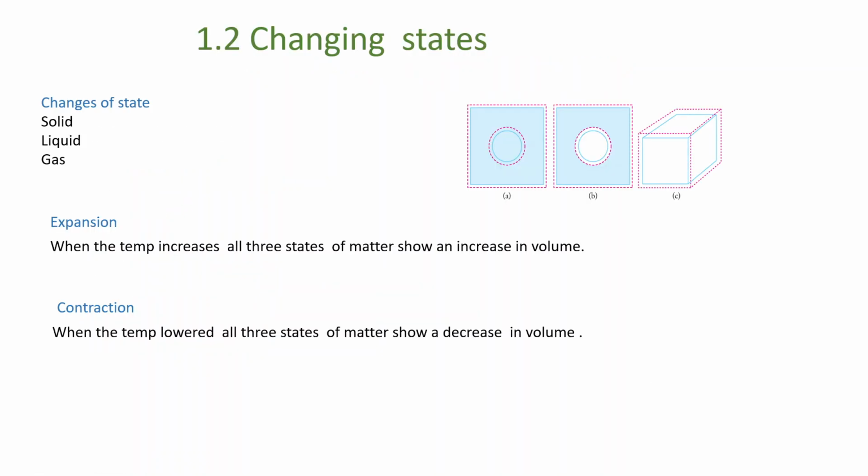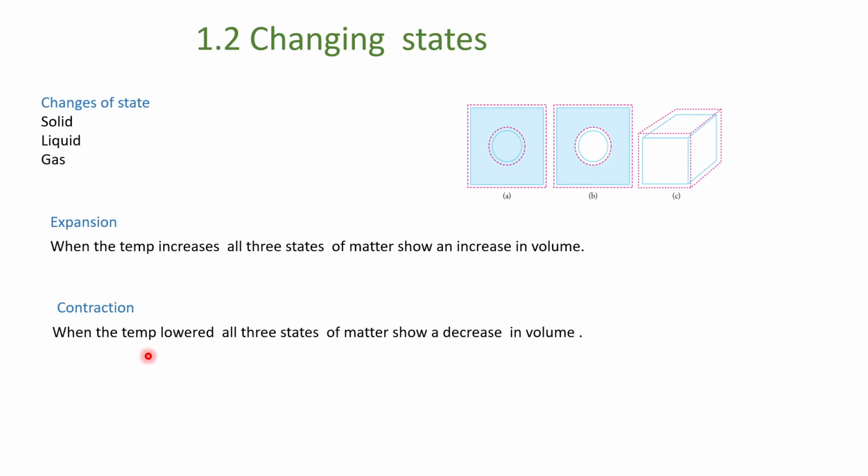As we know, there are three physical states of matter: solid, liquid, and gases. By increasing temperature, the volume of all states of matter will be affected. So when the temperature increases, all three states of matter show an increase in volume, and this is called expansion. And when the temperature is lowered, all three states of matter show a decrease in volume, and this is called contraction.